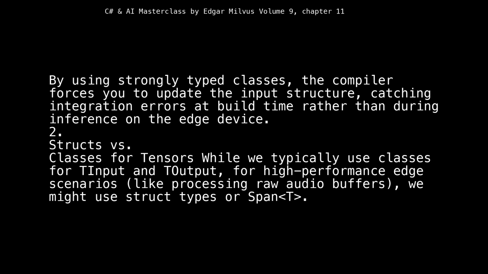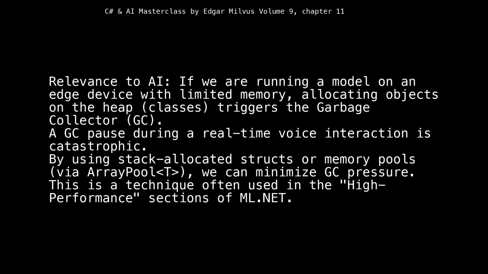2. Structs versus classes for tensors. While we typically use classes for TInput and TOutput, for high-performance edge scenarios, like processing raw audio buffers, we might use struct types or Span<T>. Relevance to AI. If we are running a model on an edge device with limited memory, allocating objects on the heap, classes, triggers the garbage collector, GC.